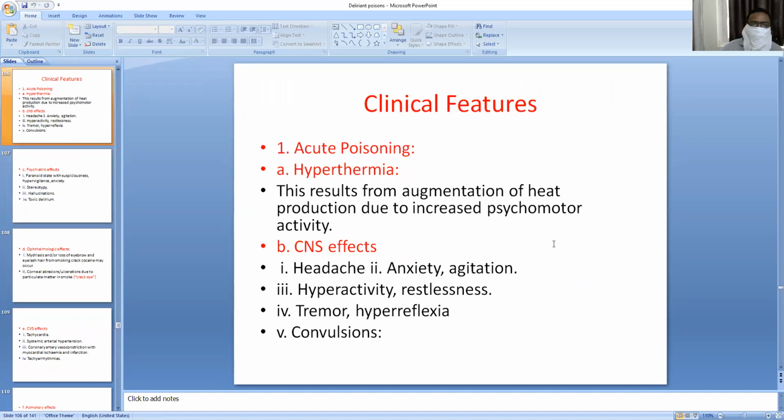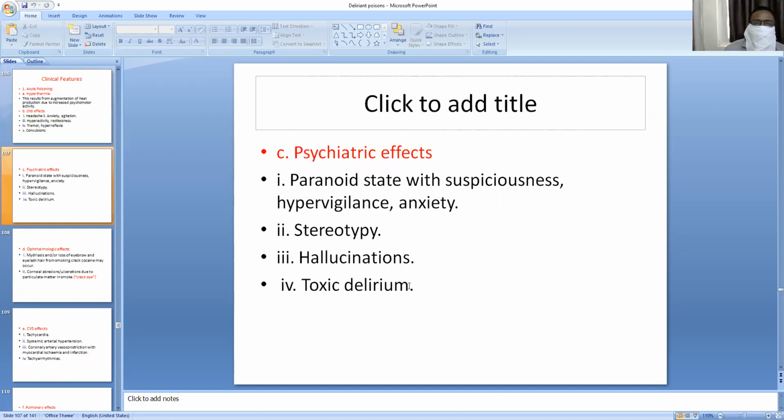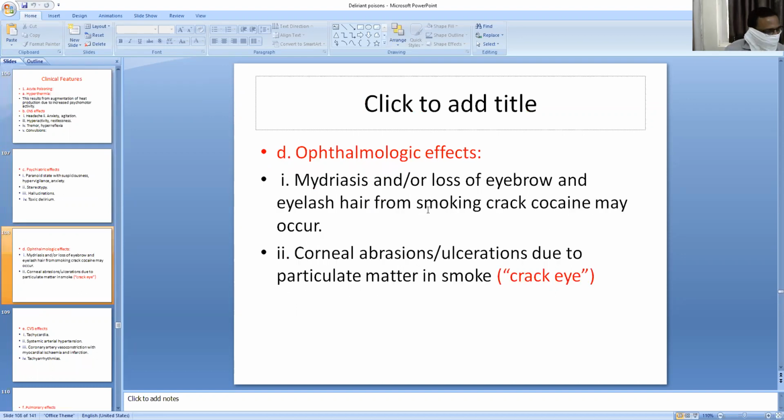CNS effect of cocaine intake. In acute poisoning, convulsions. These convulsions may be tonic-clonic GTC convulsions, and these may land in status epilepticus, and after these convulsions the person sometimes has decreased consciousness and a prolonged lethargic state. This is known as cocaine washed out syndrome. Cerebrovascular accidents can also be seen in CNS symptoms, and these are all psychiatric effects I told you. Ophthalmologic effects.